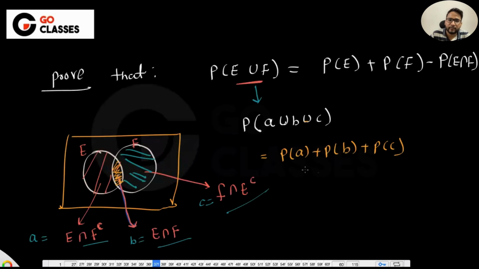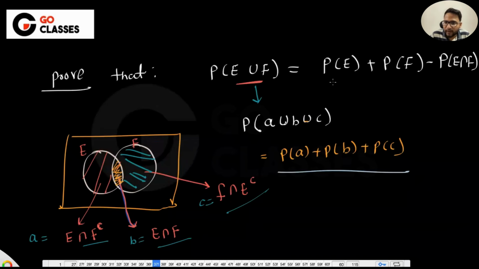I can write like this. Can anyone tell me why I am able to write like this? Because these are disjoint events. Yes, Samir. Yes, Arnab, that is correct. Because these are disjoint events, and because of axiom 3, I am able to write like this. So LHS is coming like this.